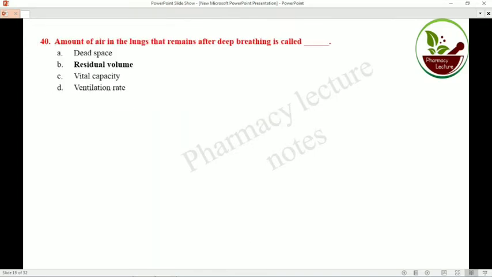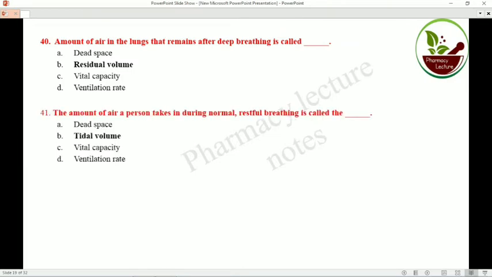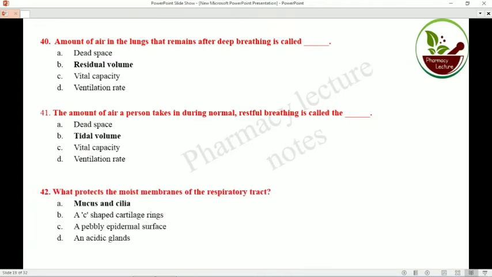The amount of air in the lungs that remains after a deep breath is called residual volume. That means the amount of air remaining in the lungs after exhalation. So it's called residual. The remaining air present in the lungs is called residual volume. The amount of air a person takes in during restful breathing is called tidal volume. So the amount of air in inhalation and exhalation in normal breathing is called tidal volume. What protects the moist membrane in the respiratory tract? Mucus and cilia protect from dust particles.